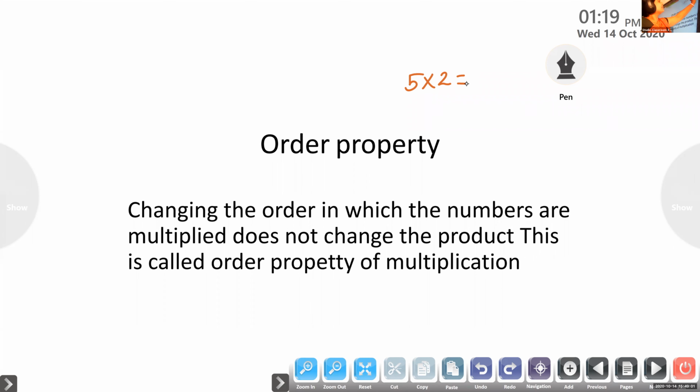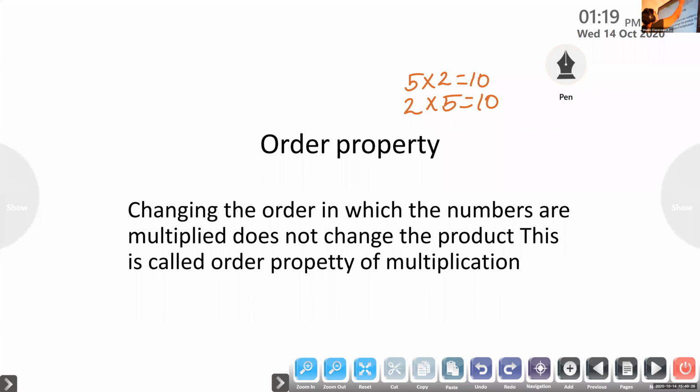Anybody? Wait. Those who know answer, you can unmute and tell me. 5 2's are. 10. Like that. 2 5's are equal to 10. 5 twos are 10, 2 fives are 10.